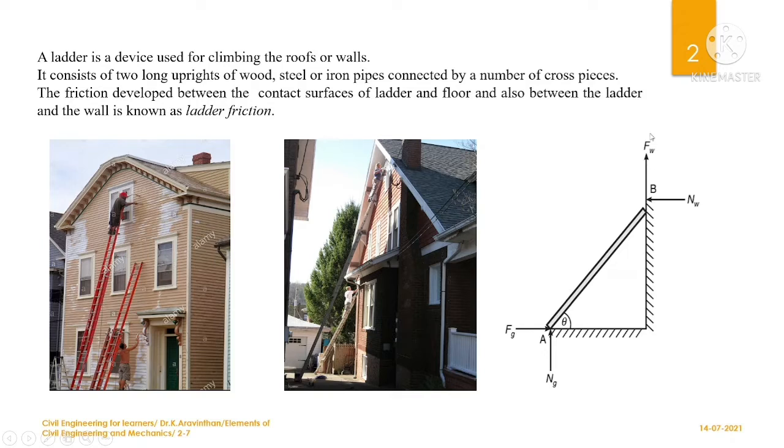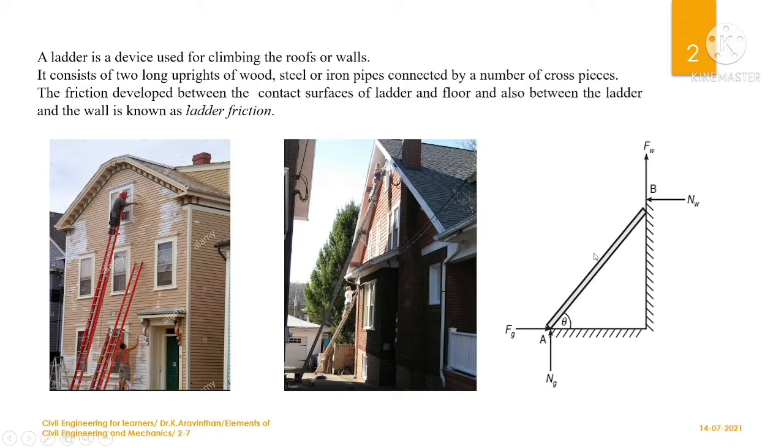In 99% of cases you will have this free body diagram: friction F suffix W, where W stands for wall, so wall friction, and a normal force. Since the wall supports the ladder, you have a reaction, the wall normal. The ladder is also supported at the other end by the floor. The floor has a support reaction, the ground normal, and you have a ground friction.